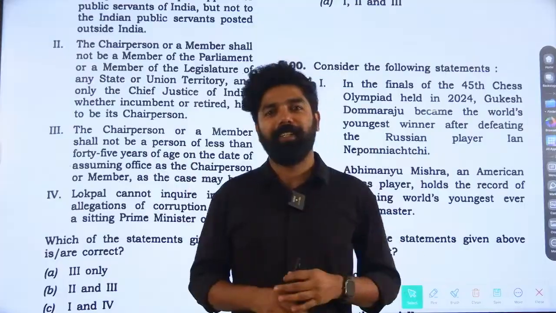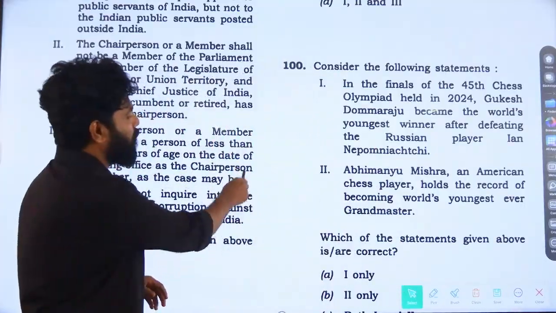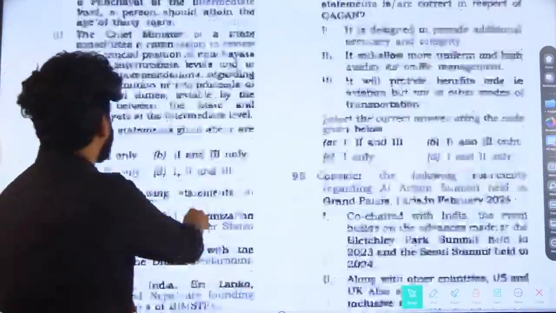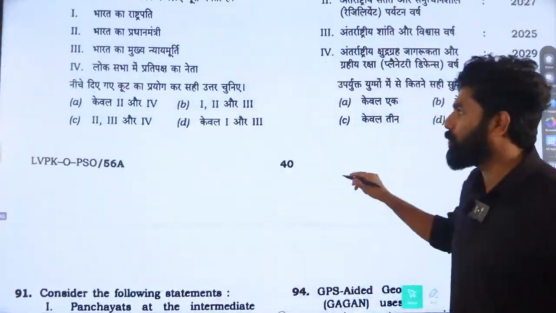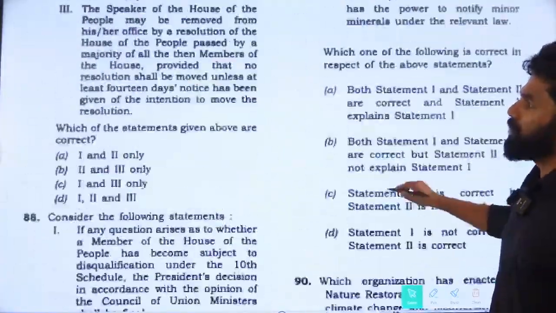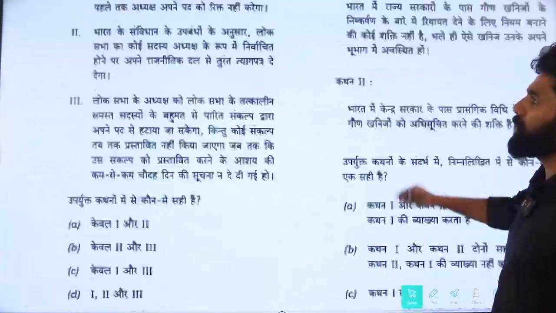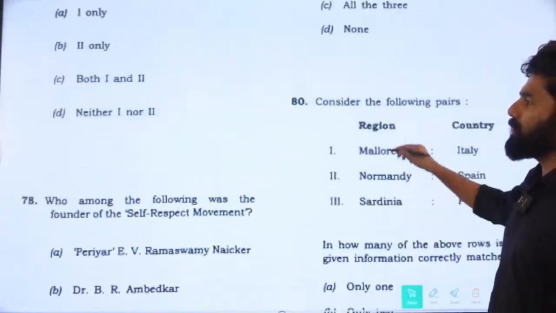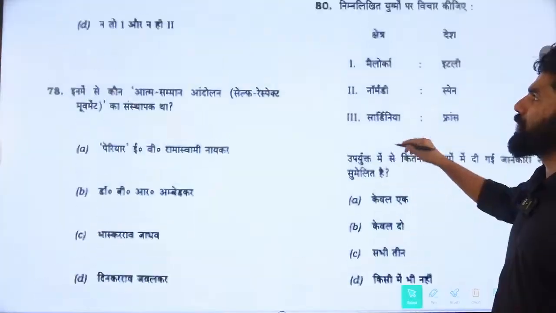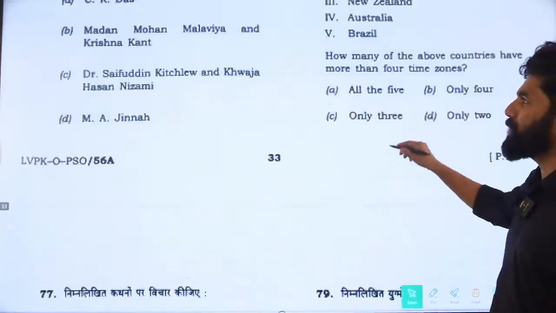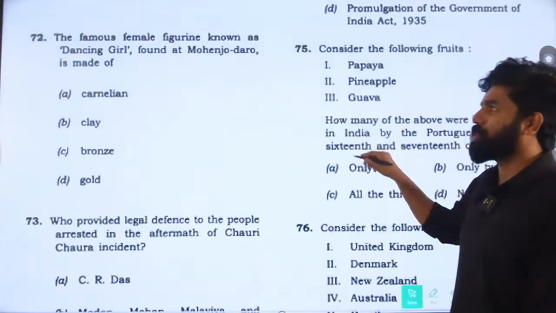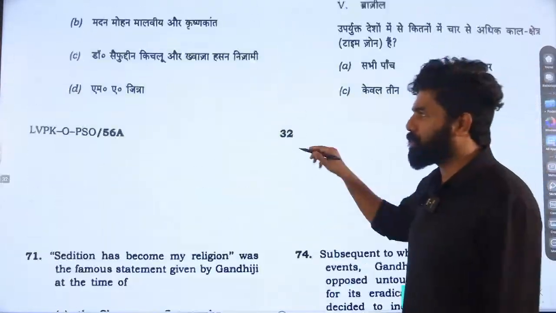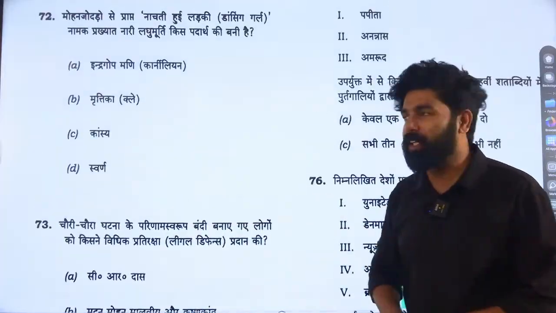Hello, guys. Now we'll start with the Indian polity questions. In series A, polity questions are starting from question number 51. In this year's UPSC Prelims examination, they have included polity questions in different parts. Some questions are between 51 to 59, some questions are between 86 to 89, then a few questions are there at the end.